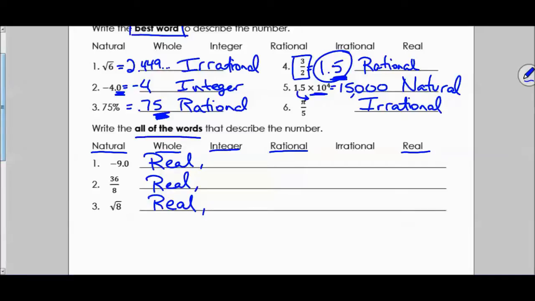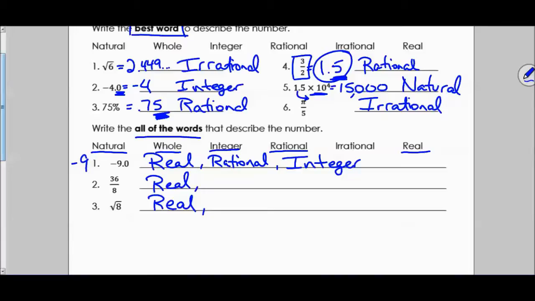Alright, -9 is a decimal that stops. We have a 0.0, so it's definitely rational. It's also really just the number -9. That is a negative whole number or an integer. And negative numbers cannot be whole and they can't be natural. Those are just positive whole numbers. So that is all that is, just real, rational, and integer.